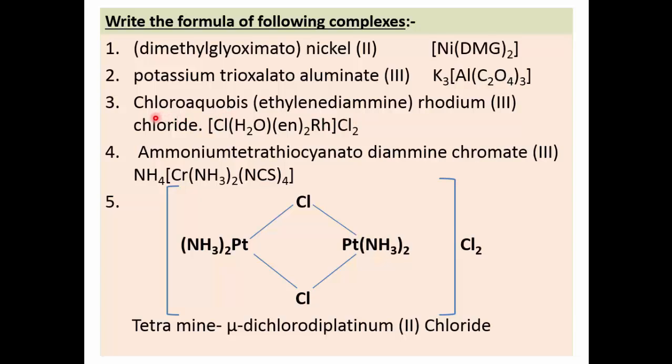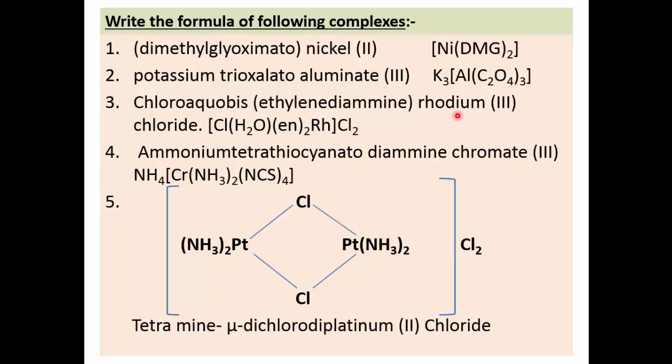Then the next point, chloroaquabis(ethylenediamine)rhodium 3 chloride. This is the name of the complex. So here we have to use rule number 2. The names of ligands are written first. Chloro means one chloride ion is present. Aqua means a water molecule is present. Bis ethylenediamine means two ethylenediamine molecules are present inside the square bracket. Rhodium is the central metal ion and its valency 3 is given.